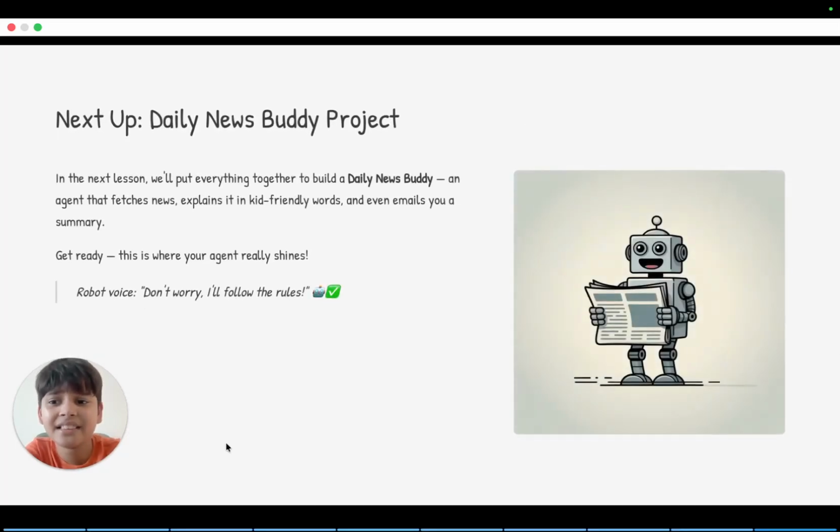In the next lesson, we'll put everything together to build a daily news buddy, an agent that fetches news and explains it in kid-friendly words, and even emails you a summary. Get ready, this is where your agent shines.